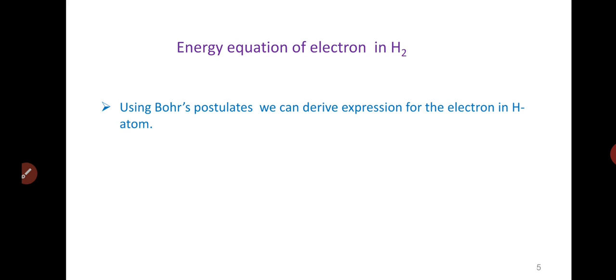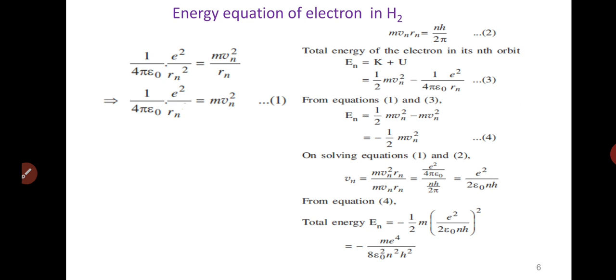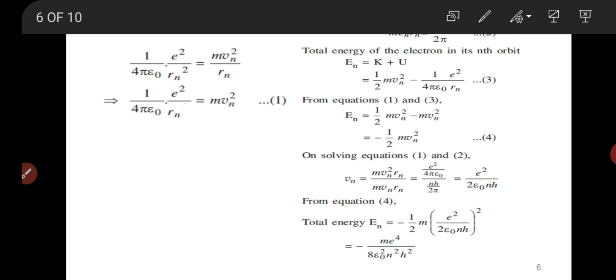Now let us calculate the energy equation for an electron in hydrogen atom. Using the three Bohr postulates, we can derive an expression for the electron in hydrogen atom. Now, according to the first postulate, let me take the pen.